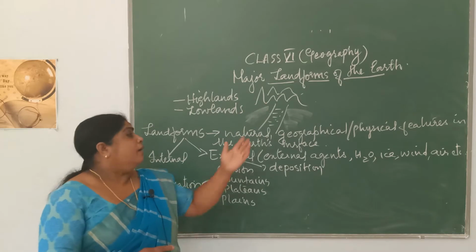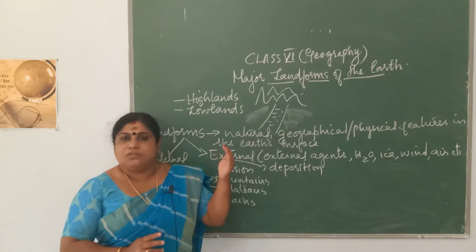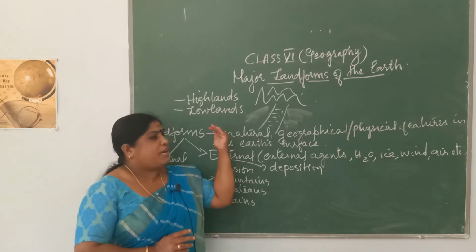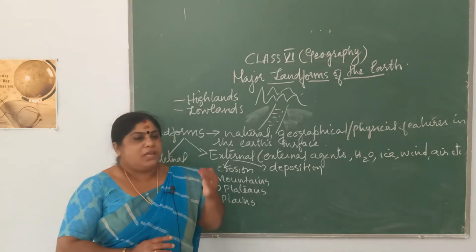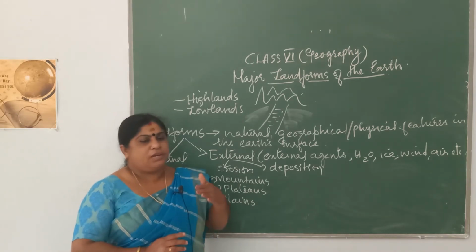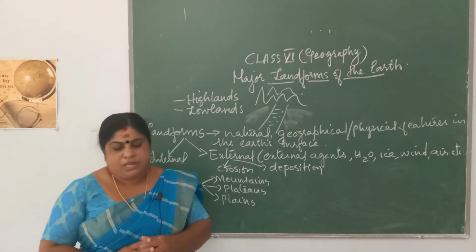Some areas are highlands and some are lowlands, some areas are very rugged in relief and some areas are flat. There are rocky surfaces, barren lands, and plain lands. So, you can see different varieties or different structures of landforms on the earth.